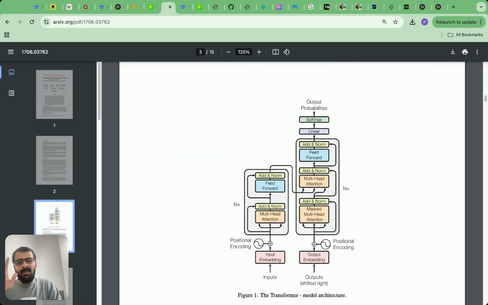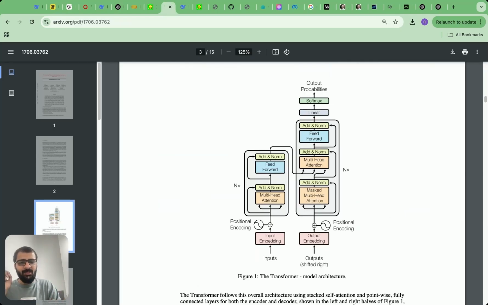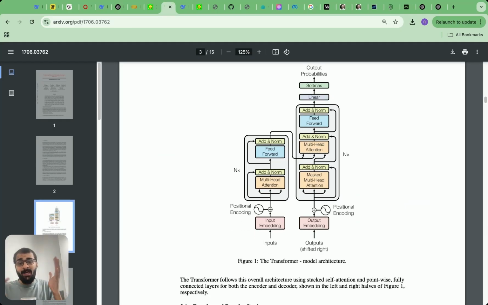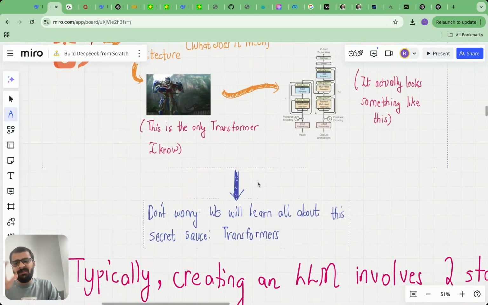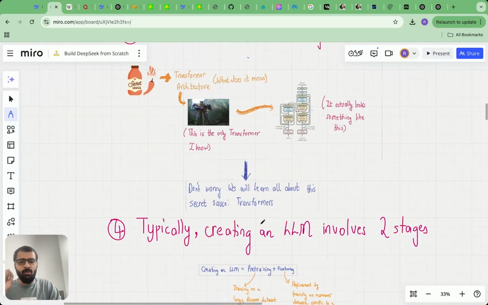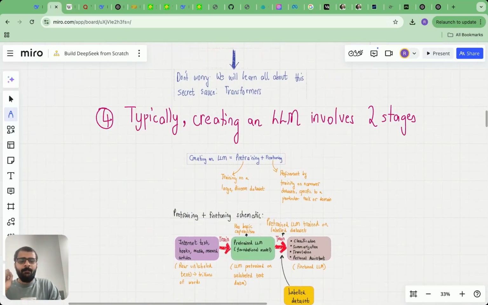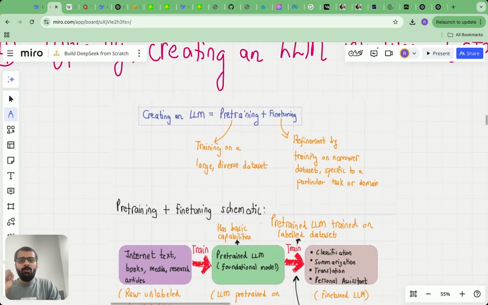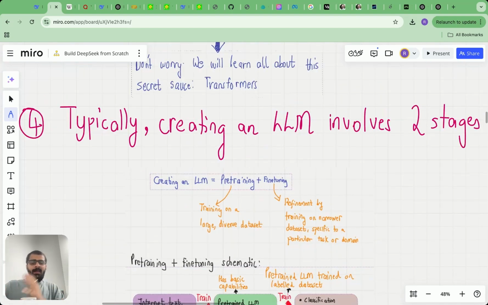It looks a bit complicated, as shown in this diagram. To truly unpack the transformer architecture, it takes a couple of lectures, but essentially, this is the secret sauce which powers language models, and we are going to learn about this. So, don't worry.